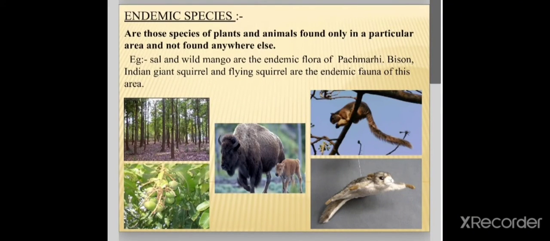Endemic species are those species of plants and animals that can be only seen in a particular area. They cannot be found anywhere else. Example: sal and wild mango are endemic flora of Pachmarhi. Bison, Indian giant squirrel, and flying squirrel are the endemic fauna of this area.